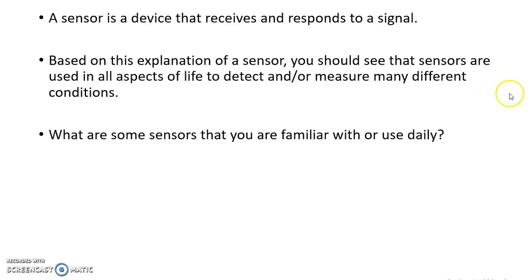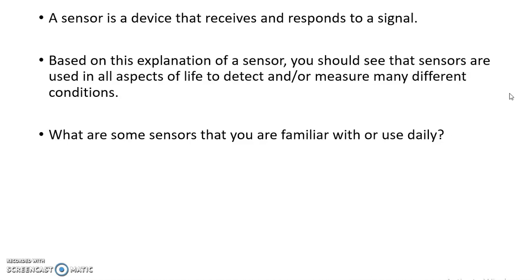Similarly, a sensor. So what is a sensor? A sensor is a device that receives and responds to a signal. Basically we can say a sensor is a device which detects a quantity. The quantity may be a physical quantity or a non-physical quantity.